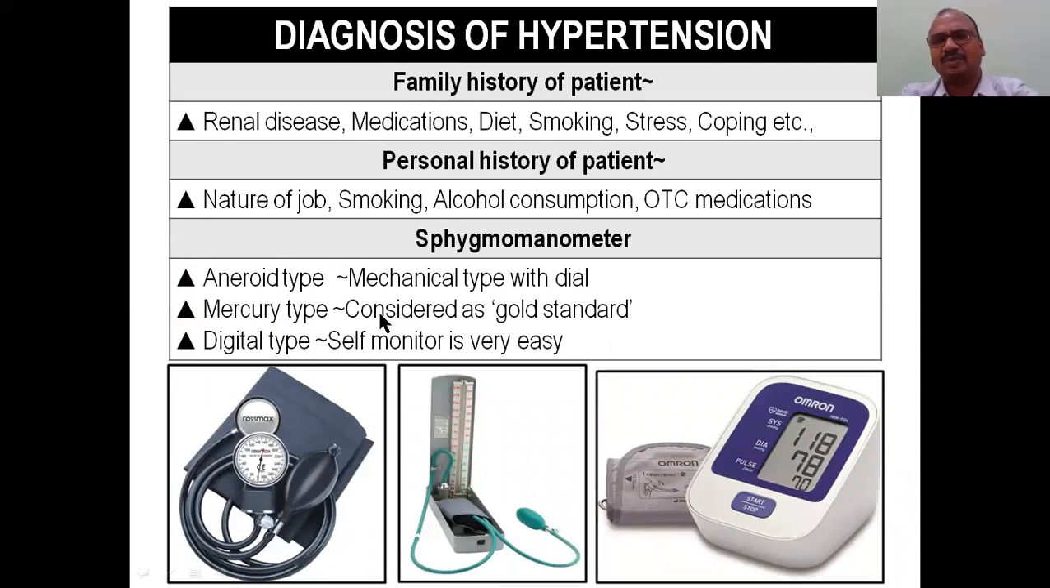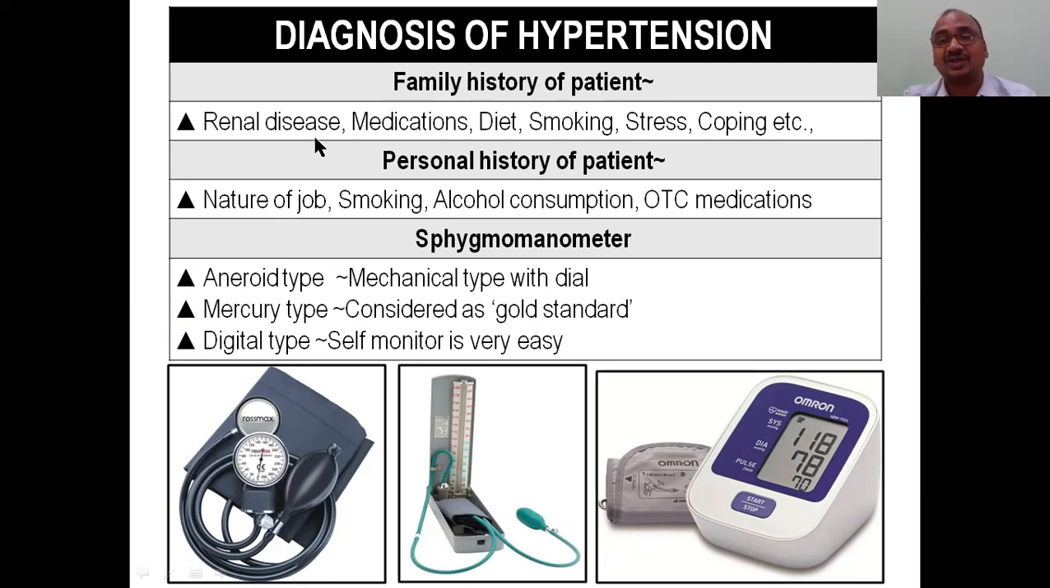Generally, we know the sphygmomanometer, which is very important. We use the sphygmomanometer for diagnosis. First of all, you have to know the family history of the patient and the personal history of the patient. See here, in the family history of the patient, is there renal disease in your father or forefathers?